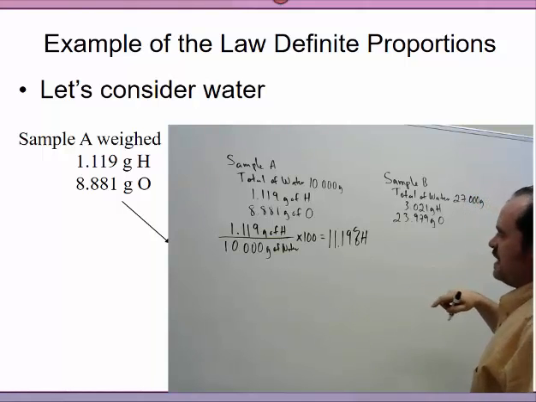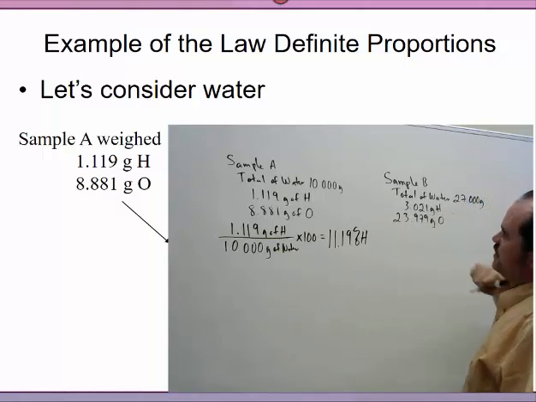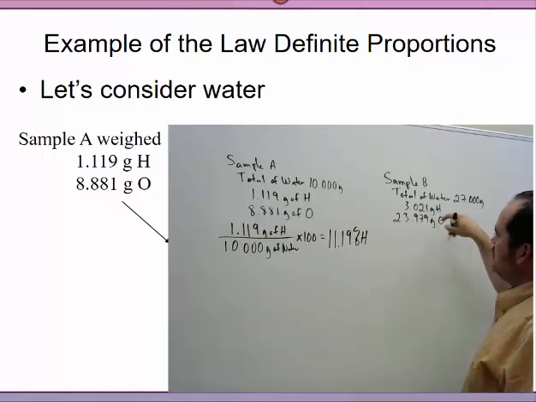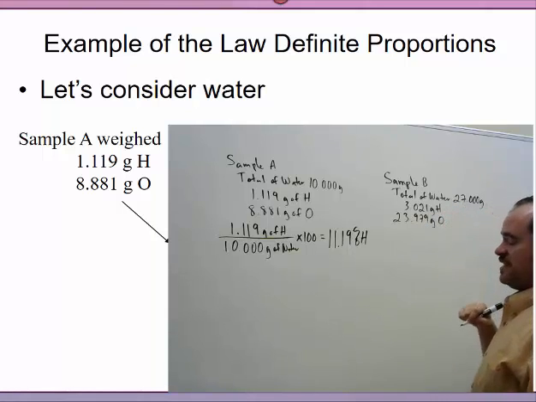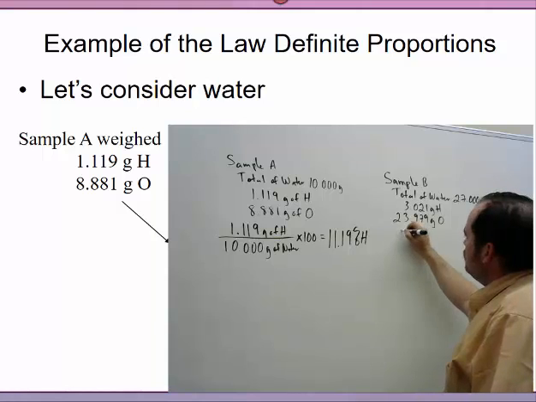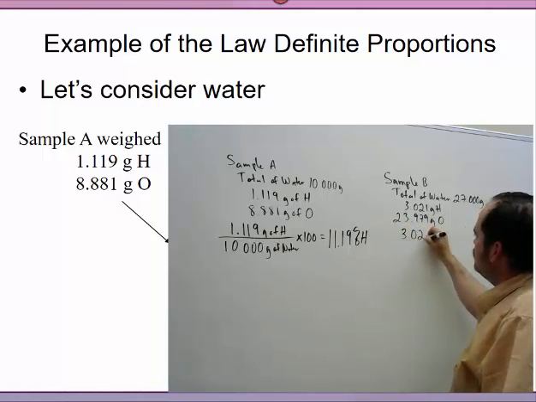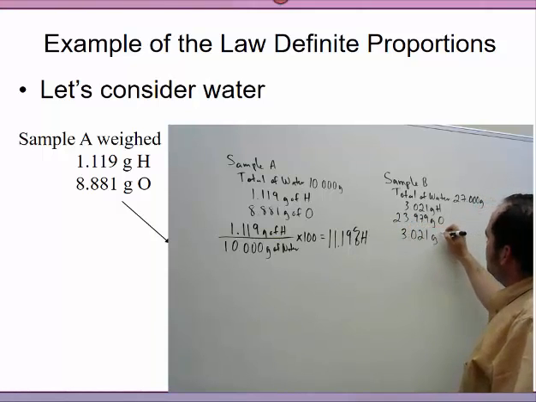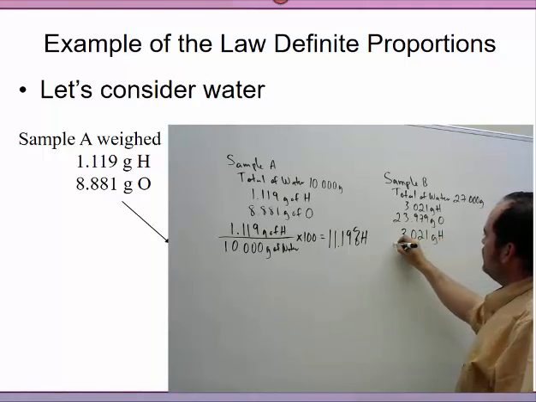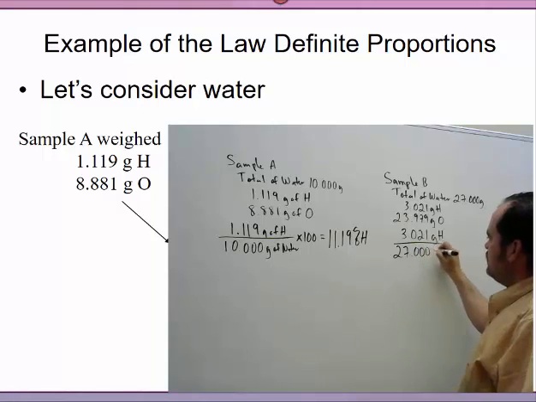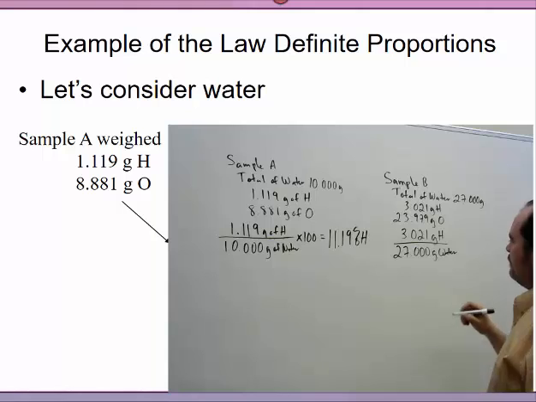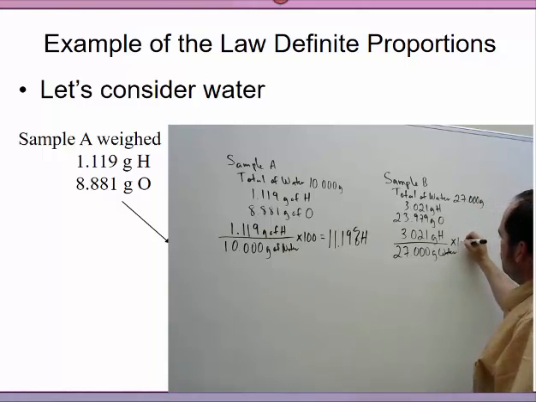Let's do the same thing now for sample B. My part of hydrogen from this sample, which is 27 grams of water, is 3.021 grams of hydrogen divided by the total, 27.00 grams of water, times 100.